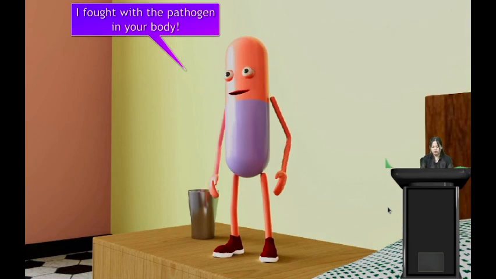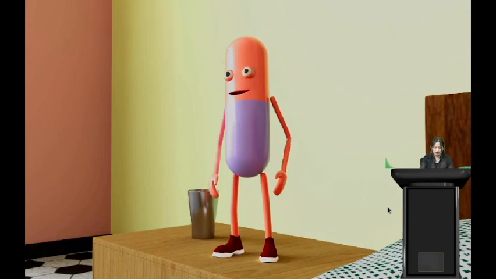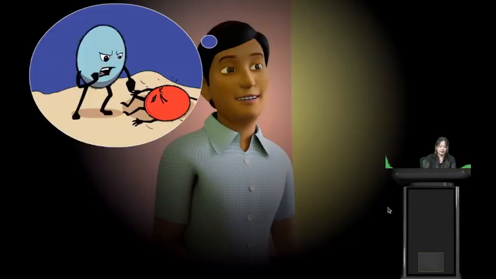So students, if you can remember what is pathogen, pathogens are disease causing microorganisms, right? So here the boy is imagining, these are the pathogens and this is the antibiotic. So when we take in antibiotic, the antibiotic will fight with the pathogens, that is the disease causing microorganisms, and they will heal us or cure us from the disease.